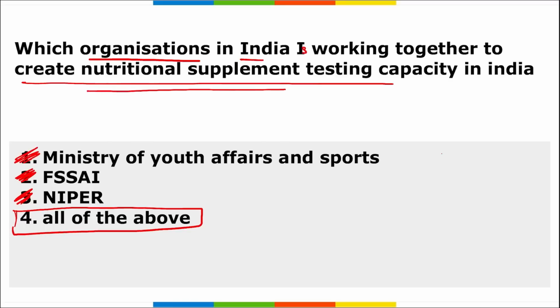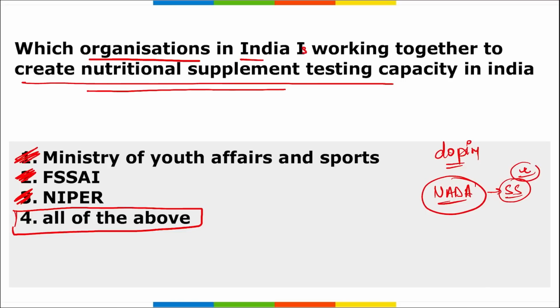Similarly, in order to deal with the problems of doping, which is the organization at national level as well as at international level? At national level, it is NADA, National Anti-Doping Agency, and Sunil Shetty, if you remember, was recently appointed as the brand ambassador here.